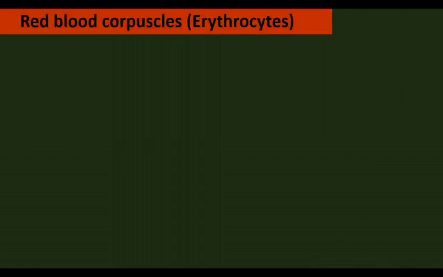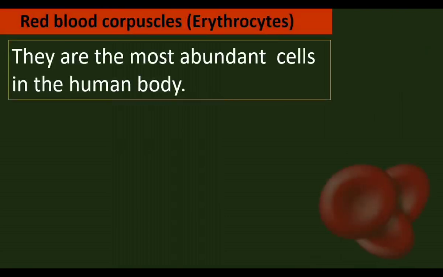Let us learn the erythrocytes first. They are the most abundant cells in the human body because one drop of blood has millions of red blood cells, but one drop of blood has thousands of white blood cells. Red blood cells are the abundant cells in the human body.